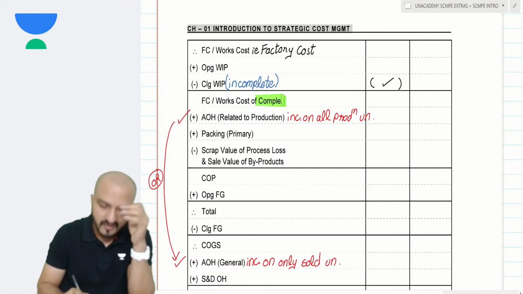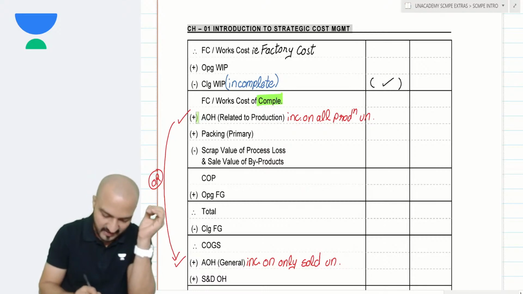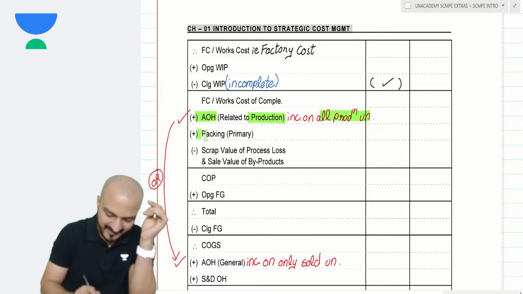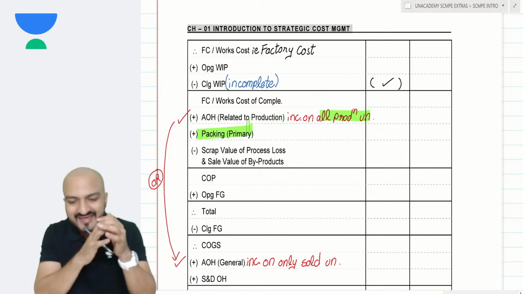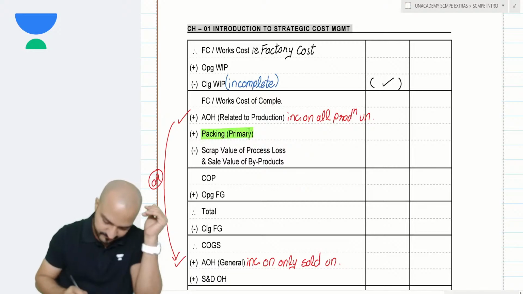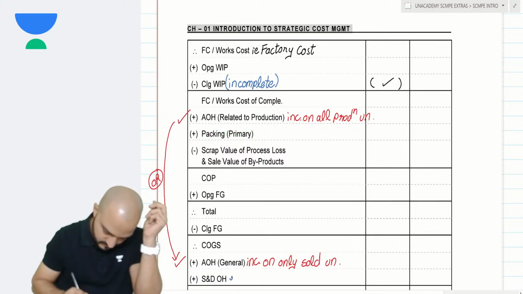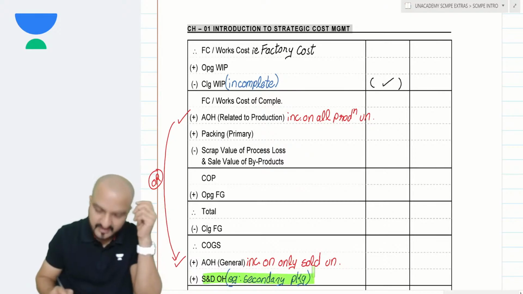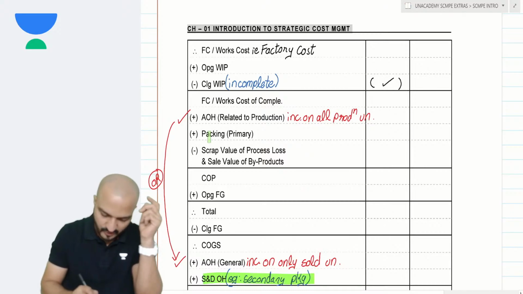Yes, so once I have the completed units, then I will add admin overheads which is incurred on all production units. Also, there can be packaging cost. You know, packaging can also be of two types. Primary packaging will come over here, while secondary packaging will come under selling overheads. Now, what's the difference? I'll give you example.